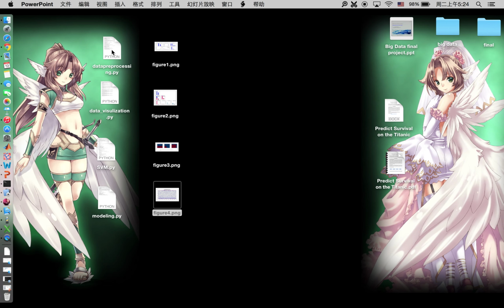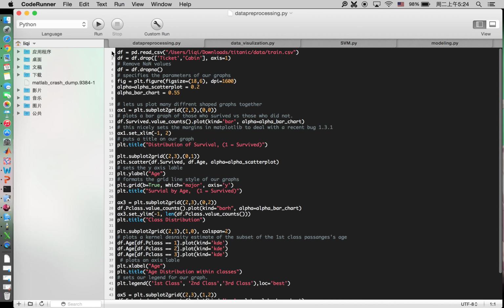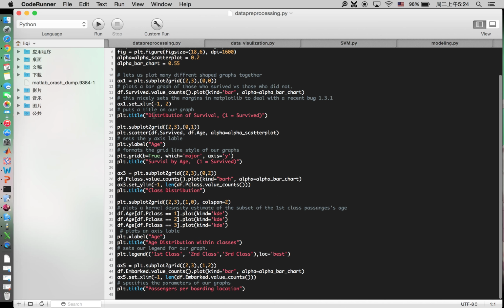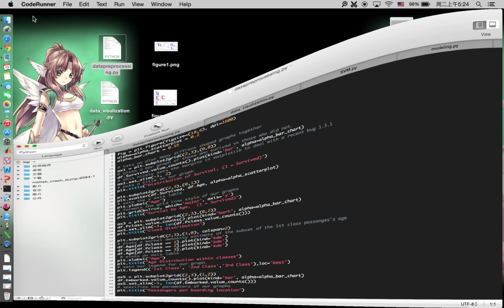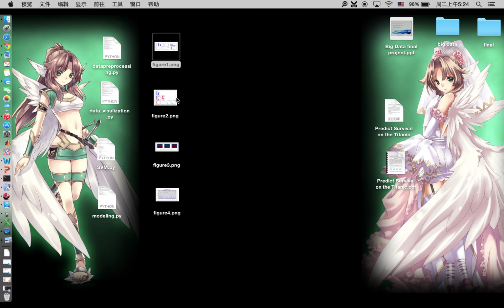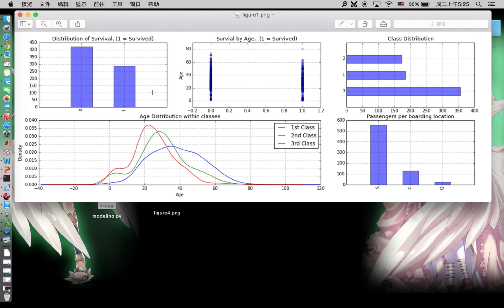The first part is data preprocessing. Data preprocessing is here, and after we run this code, we will get several graphs like this: distribution of survival by age, class distribution, age distribution with class, passengers per boarding location.